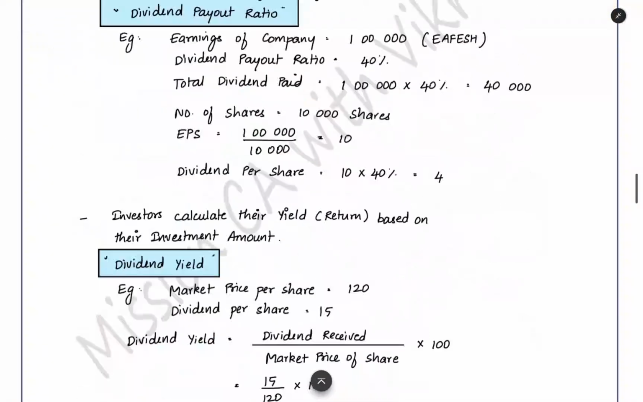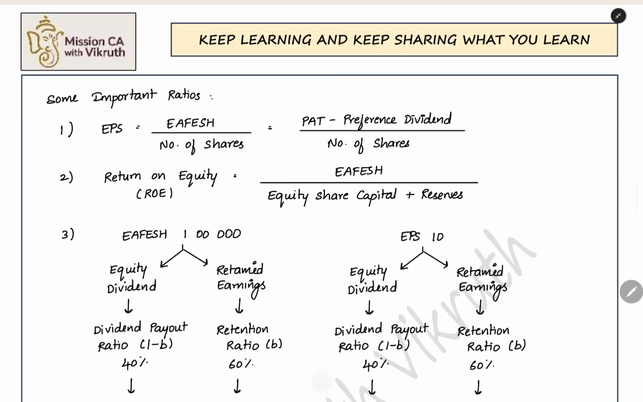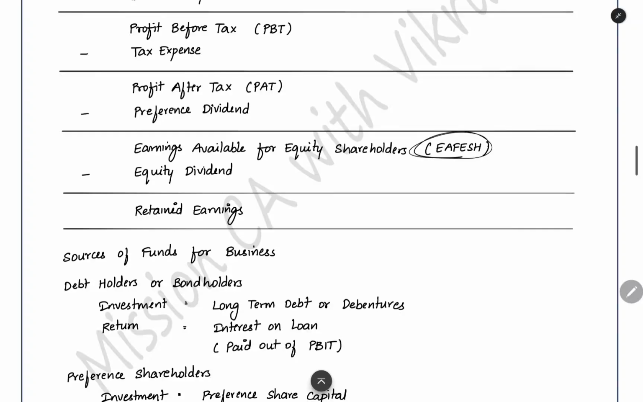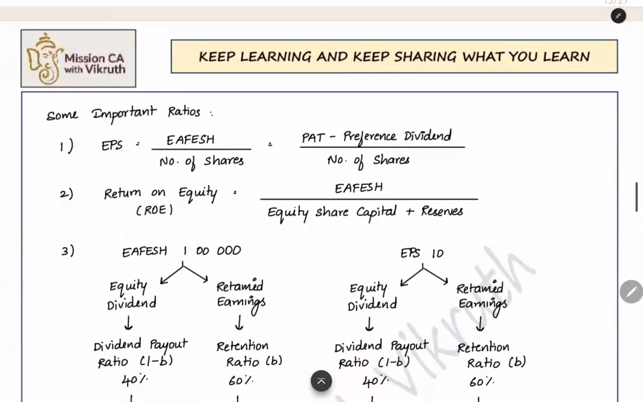Some important ratios also you need to know. Like EPS. EPS will be the earnings available for equity shareholder divided by number of shares. Earnings per share. It is the earnings of the equity shareholder. This amount will be the earnings for the equity shareholder. When you divide it by number of shares, you will get the earnings per share. This earnings available for equity shareholder, how did you get it? PAT you are taking, and from that you are reducing preference dividend. This is the amount that you are getting as earnings available for equity shareholder. So for EPS, you can find it out using that formula.